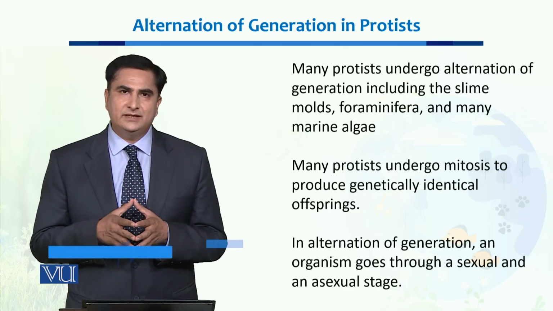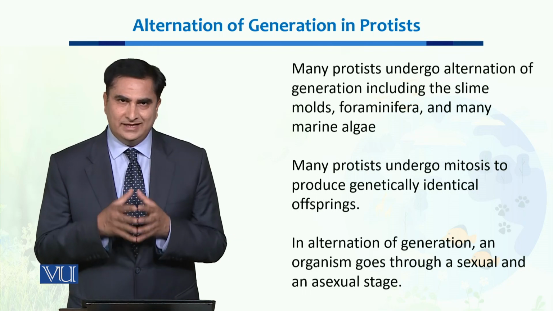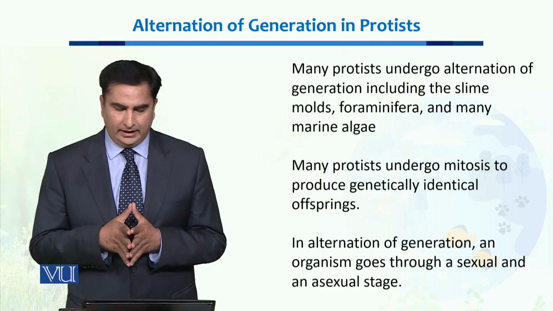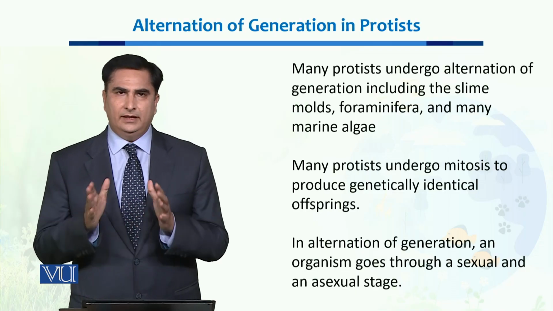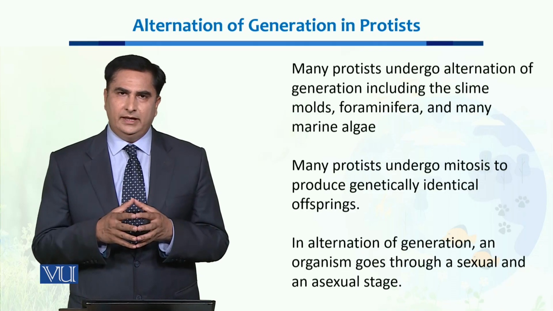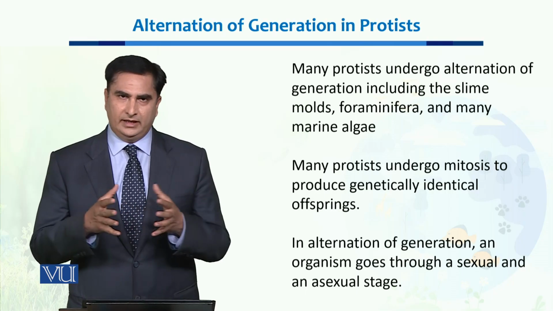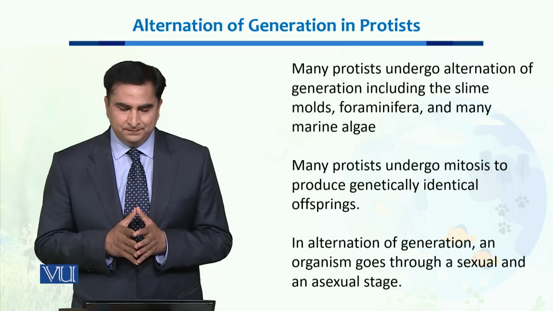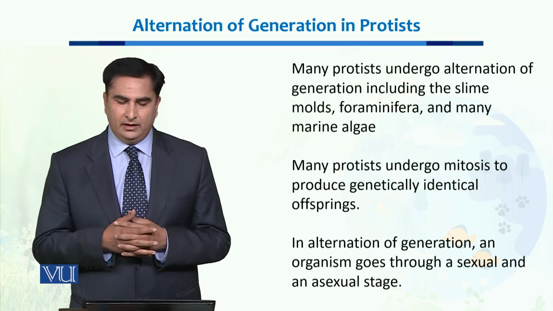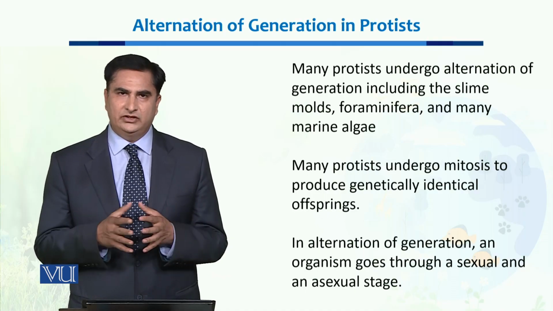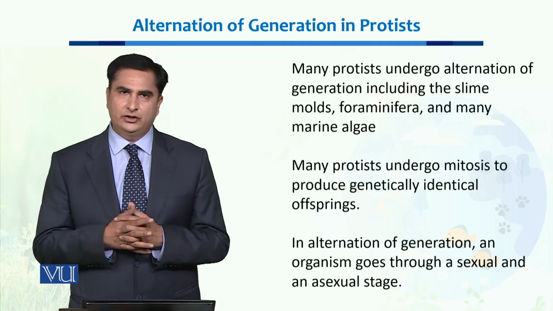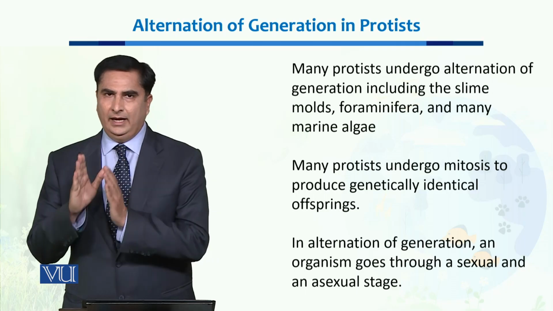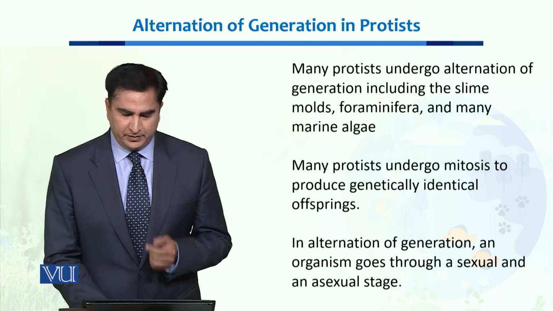Now, most of the protists have this alternation of generation in their life cycle. Some of the protists undergo only mitosis during their lifetime, but many of the protists, including slime molds, foraminifera, and many marine algae, go through this alternation of generation in order to produce more and viable offspring.